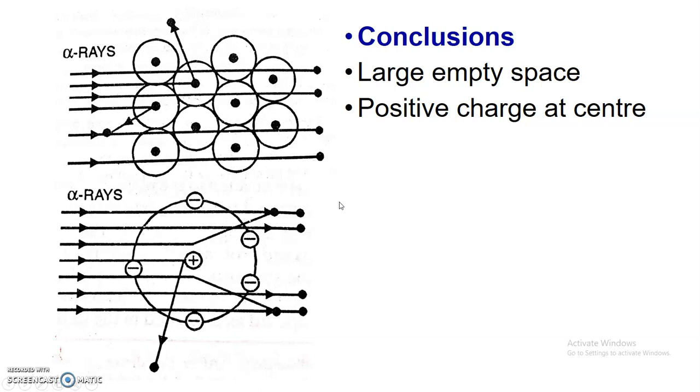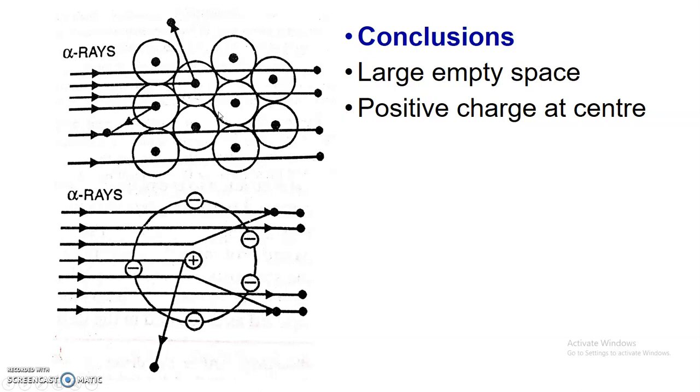Now the second important conclusion is, as some of the alpha particles are scattered, at the center of the atom there must be a positively charged entity, which is later called a nucleus. Because of repulsion between the positively charged nucleus and the positively charged alpha particles, there is scattering of alpha particles.